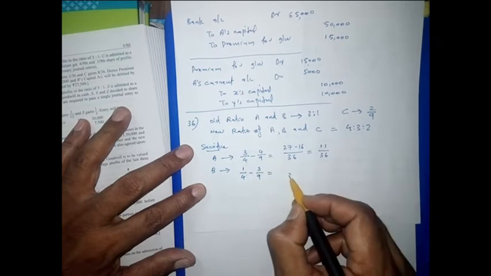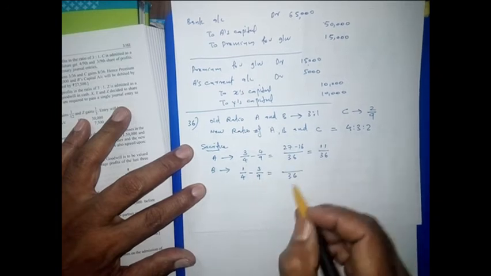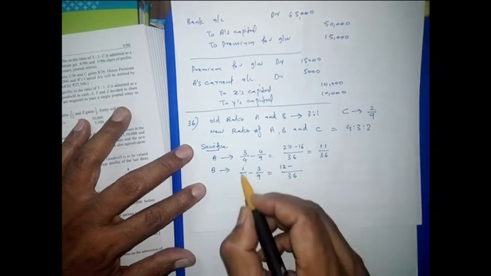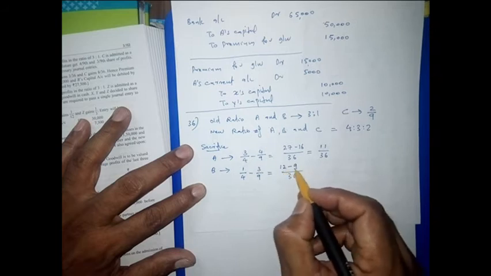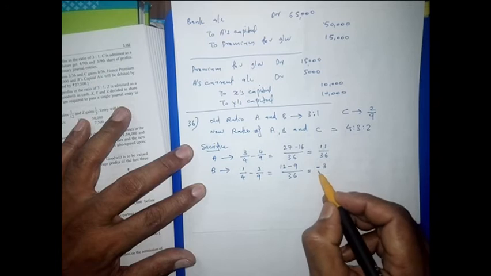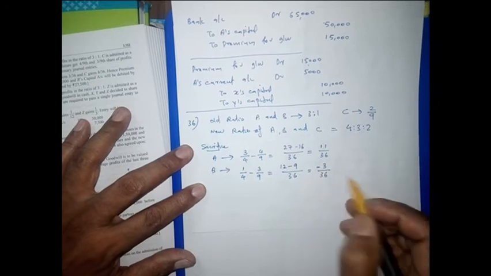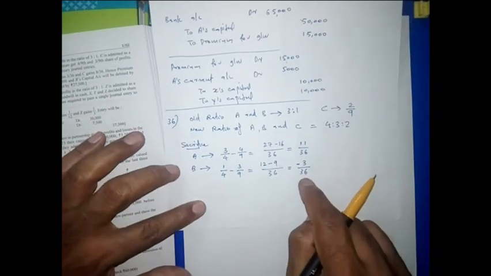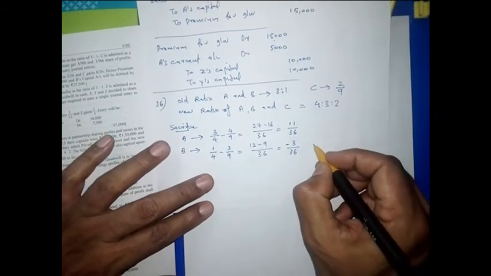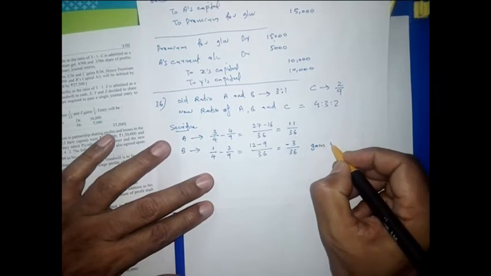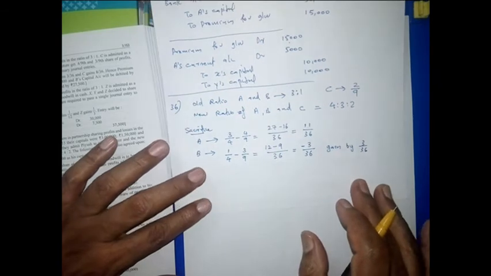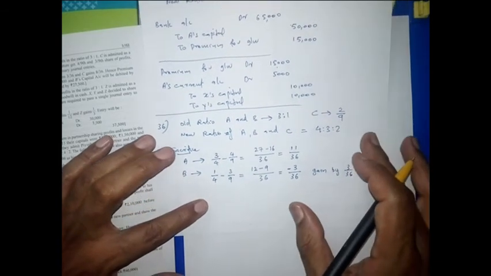Then the LCM is 36. Then 9 minus 12, minus 3 is coming. If minus 3 is coming, he is not sacrificing. The opposite of sacrifice is gain. Okay, so he gains by 3/36.